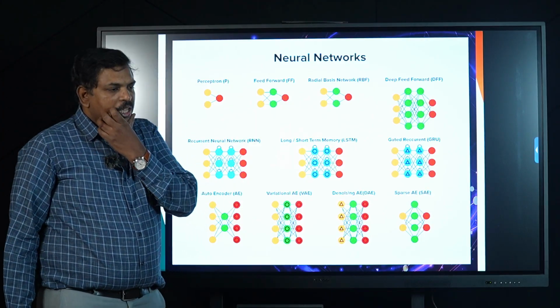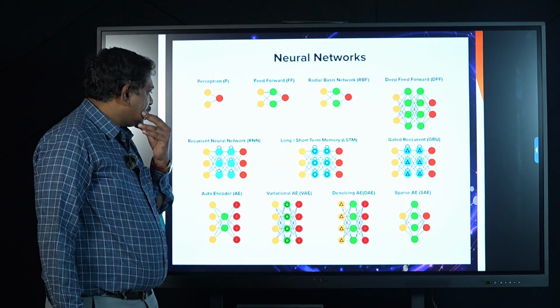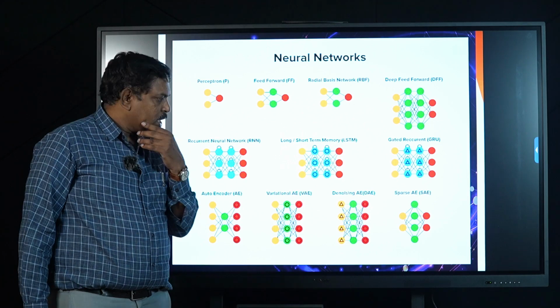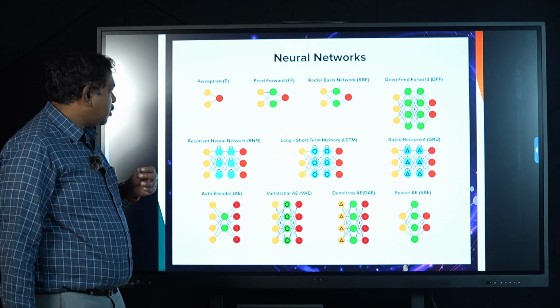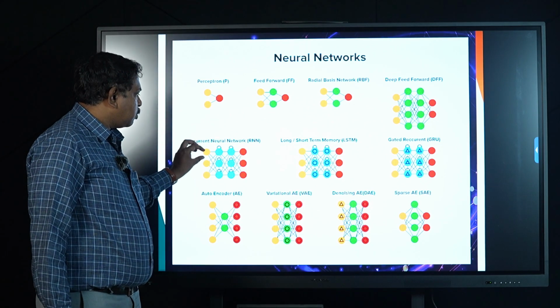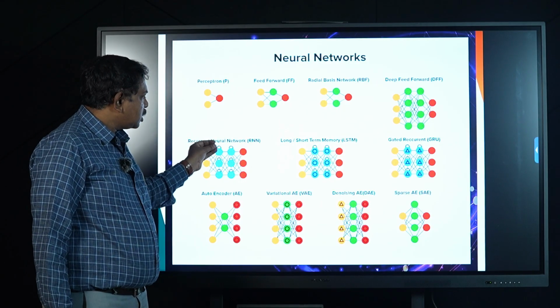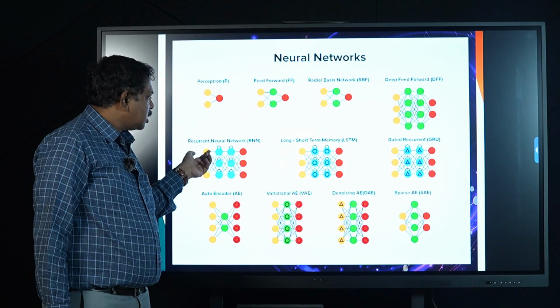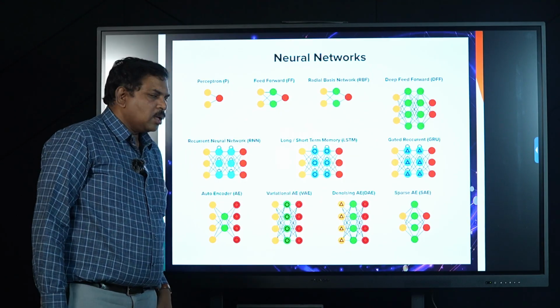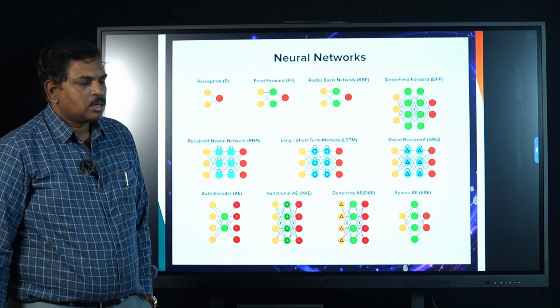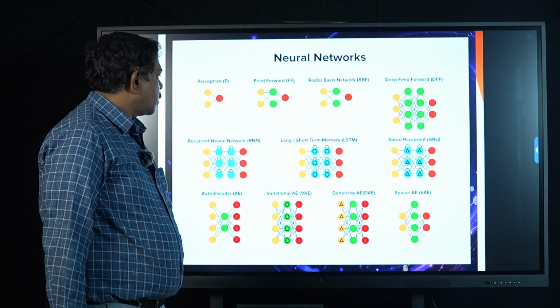Each neuron learns about the data. Suppose I take an image, each pixel of the image is stored in one neuron, that processes the features, which are sent to the next neuron. These connection links process that information and produce the output.